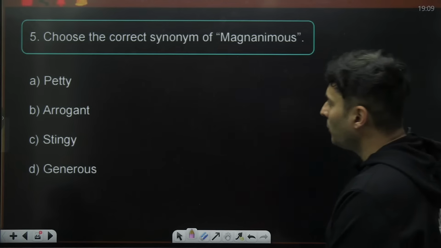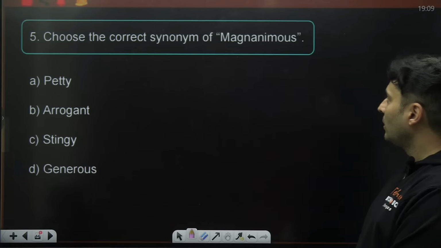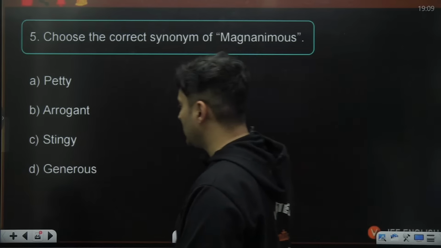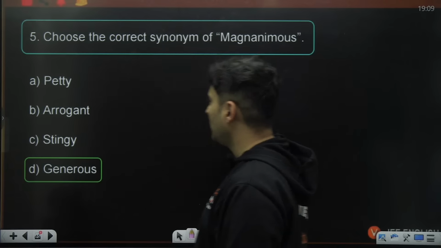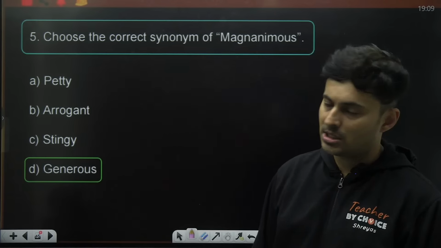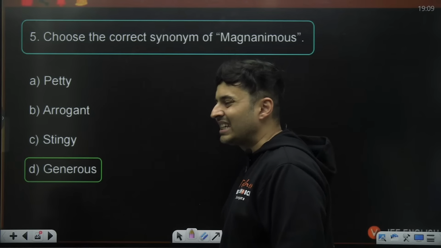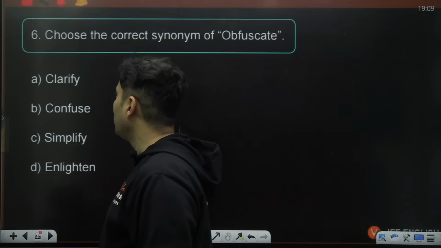Yes, arrogant, no. Petty, no. Stingy is in fact opposite of magnanimous. So it is generous, guys. Generous should be the right word. You are generous. You are going to be the synonym. You want antonym, it will be stingy. Yes, very good. Next word on your screen.